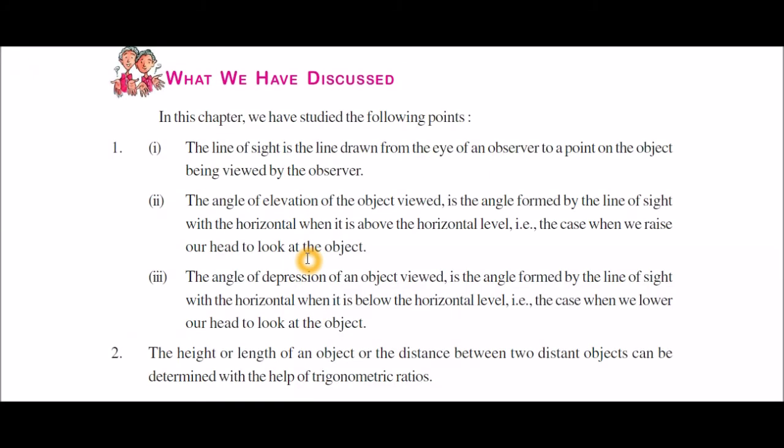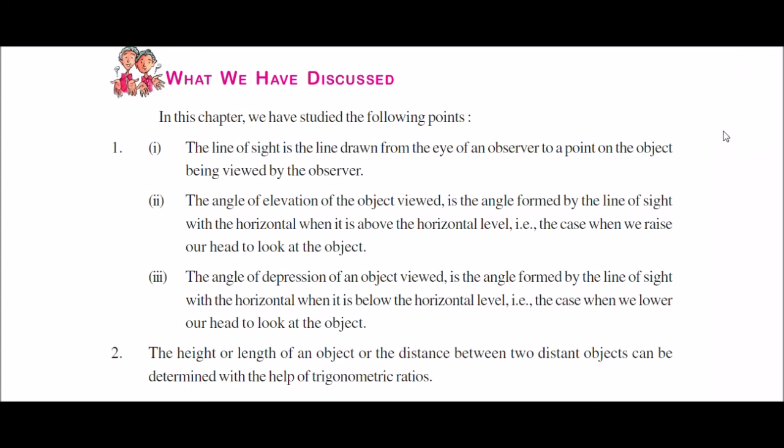So in this introduction part, we discuss the following points. The first one, about the line of sight. What is line of sight? The line of sight is the line drawn from the eye of an observer to a point on the object.